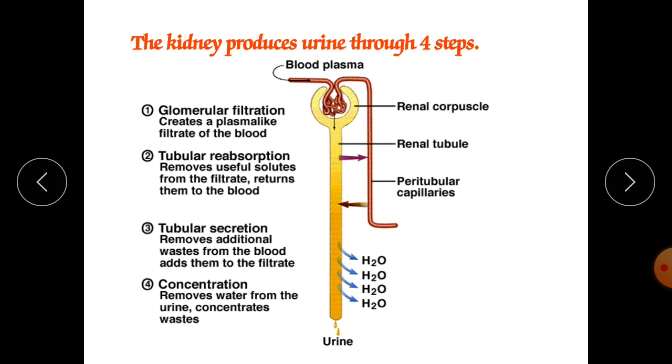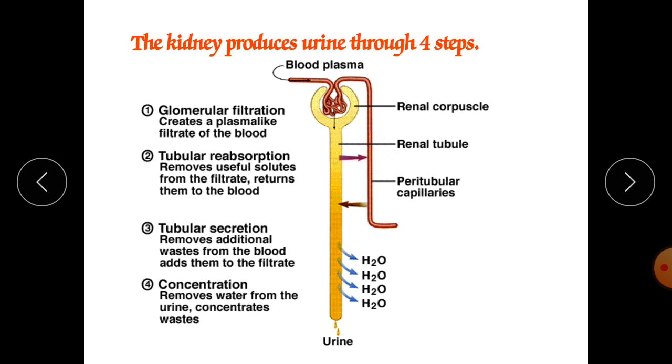Actually there is a difference between absorption and reabsorption. When any element comes into another medium for the first time, it is called absorption. When the blood enters the glomerulus and the glomerulus absorbs it, that is absorption. When the nutrients and electrolytes in the tubule come back towards the blood, it is called reabsorption.